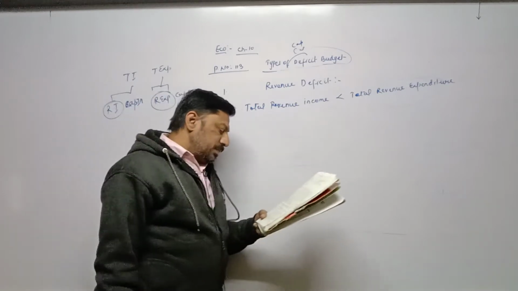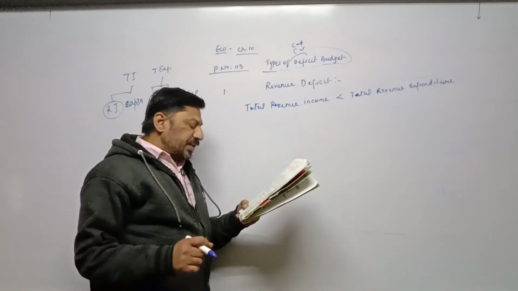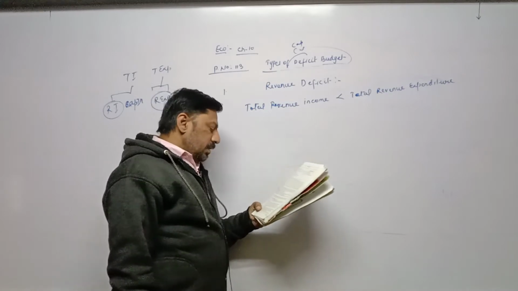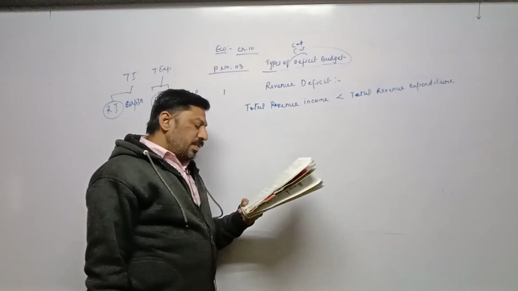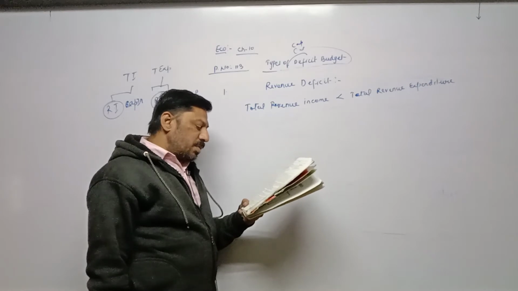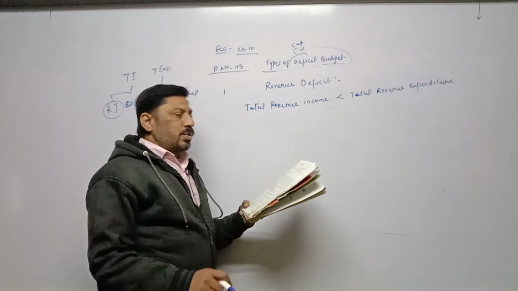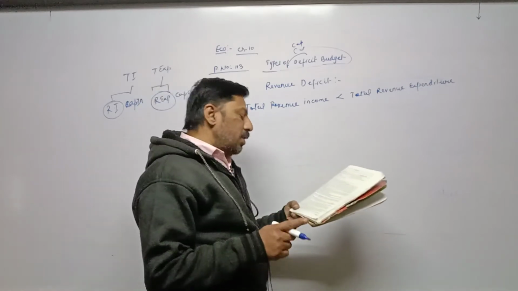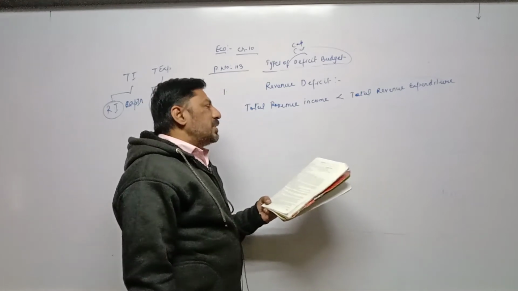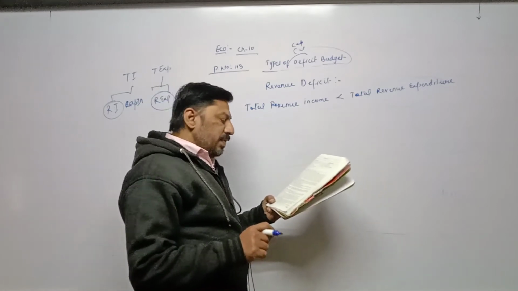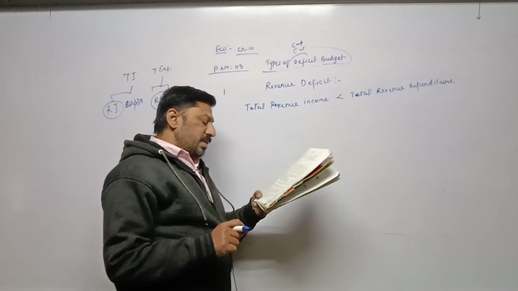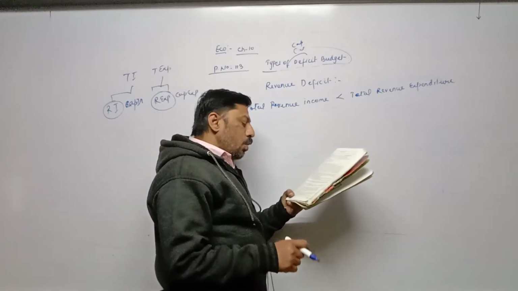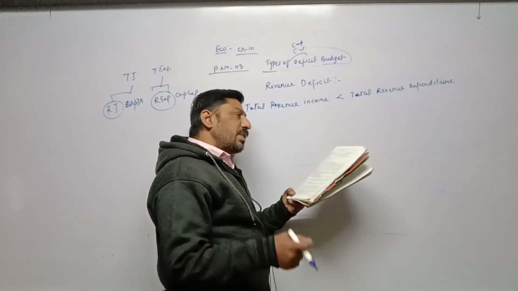Now from the textbook, revenue deficit arises when the total expenditure of the government on revenue or current account, in simple language, when revenue expenditure is more than total receipts of the government on the revenue account.